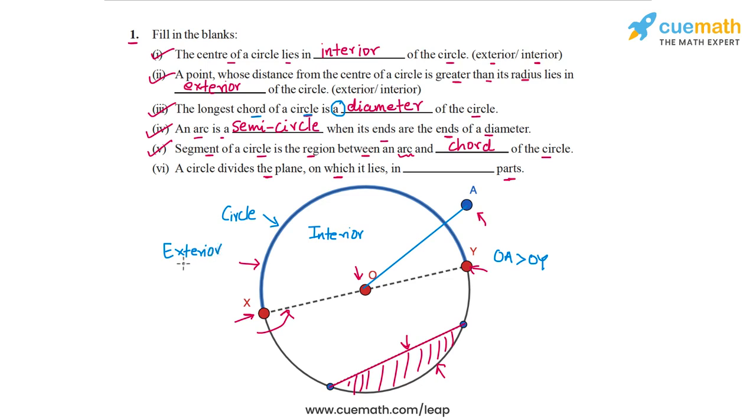So there are 3 parts in which the circle divides the plane. So any point would lie in one of these 3 parts. It would either lie in the interior, on the circle, or in the exterior. So that's statement 6. So let's write 3 here, and that completes statement 6. And with this, we have completed all the 6 statements of question 1.